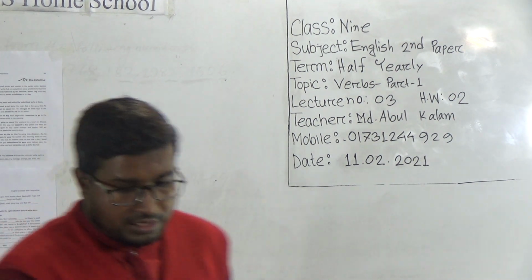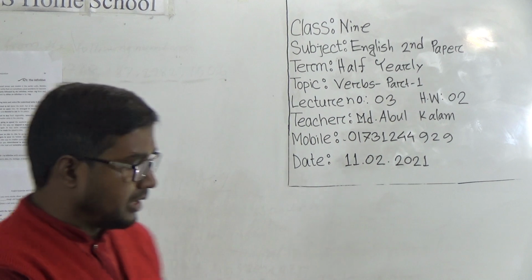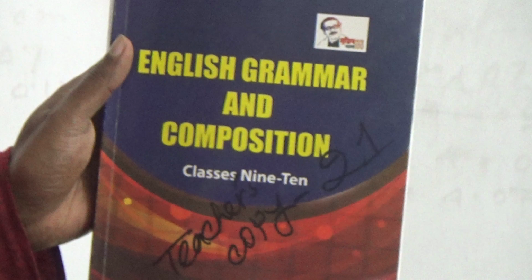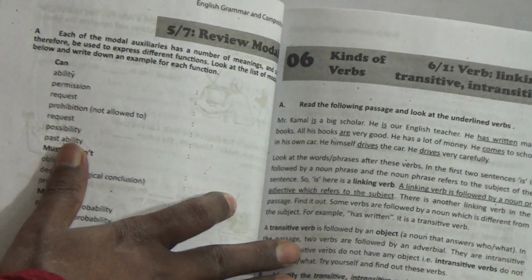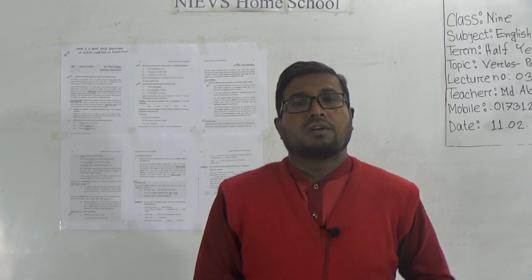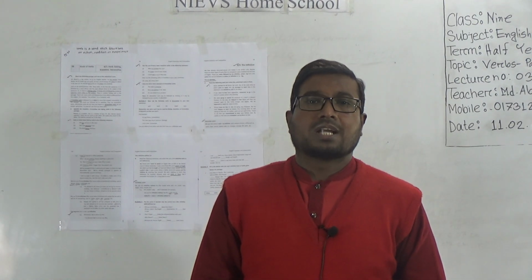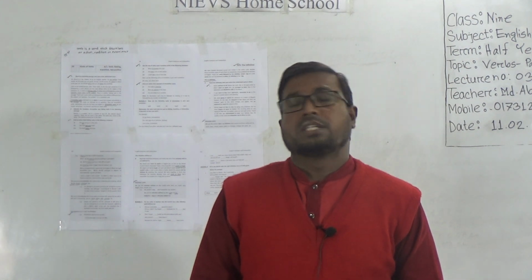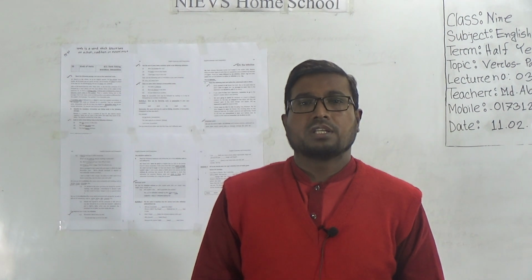Dear learners, in this connection I request you to open your English grammar and composition book, page number 97. The title is kinds of verbs. Let's start our class with the definition. At first, the verb. We all know that a verb is a kind of word which describes an action, circumstances, experience and situations. This is the definition of verbs.